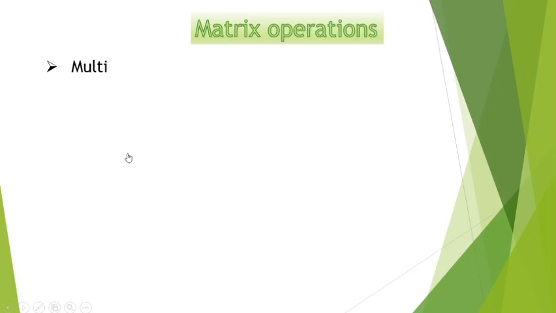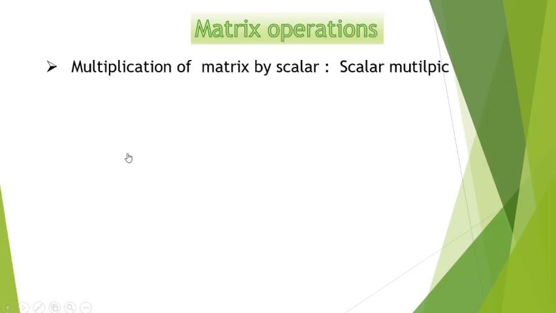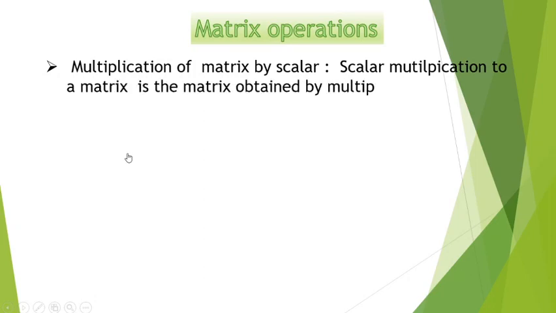Now, what is the condition required for multiplication? The condition required is that the matrices should be conformable, whereas there is no such condition for multiplication of a matrix by a scalar. You just have to multiply each element by the scalar to obtain the scalar multiplication of a matrix.